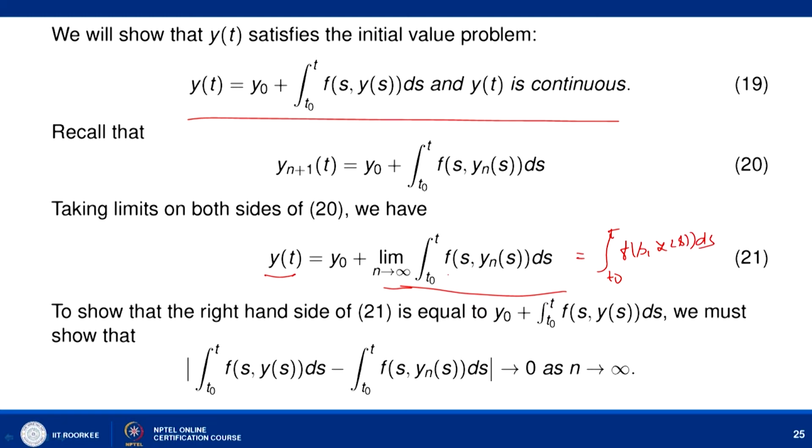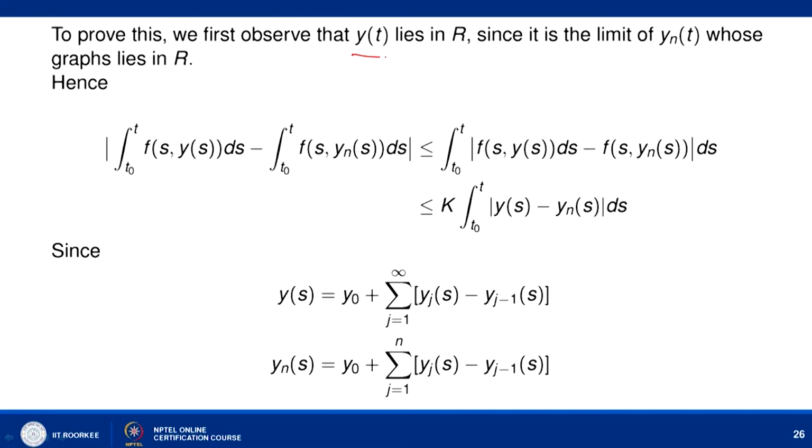It means that this limit can go inside the integral and inside f also. So, it means that we want to show that the integral from t_0 to t of f(s, y(s)) ds minus the integral from t_0 to t of f(s, y_n(s)) ds is tending to 0 as n tending to infinity. So, this can be rewritten in this way. To prove this, we first observe that y(t) lies in R, because each y_n(t) lies in R. So, its limit will also belong to this rectangle.